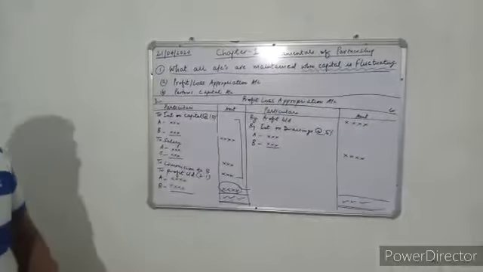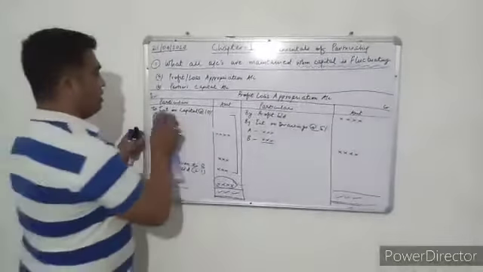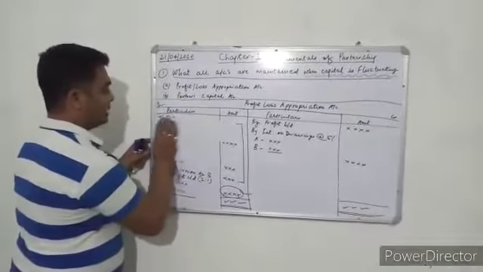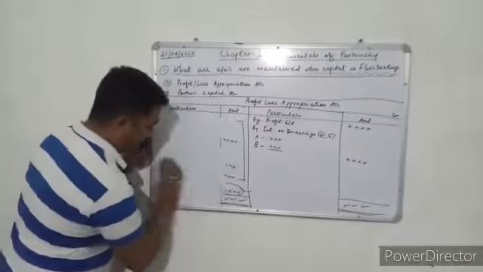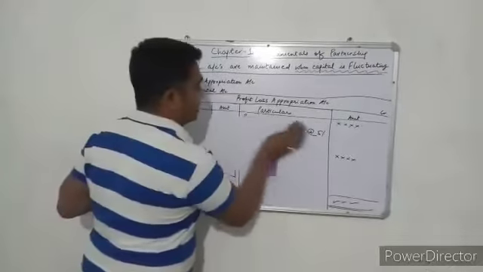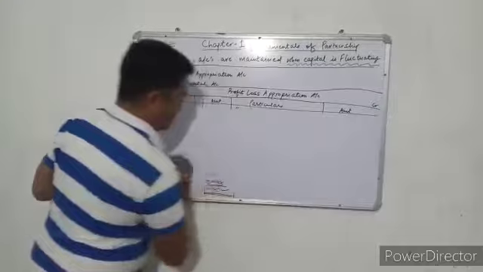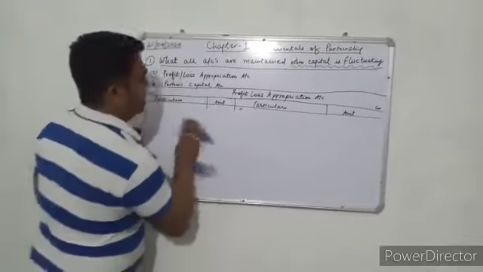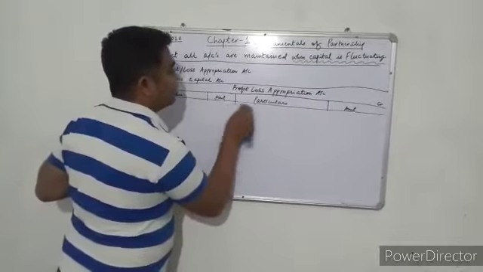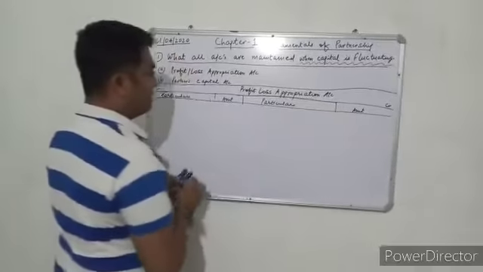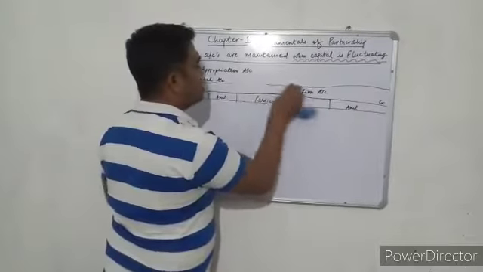Now we will move to the partners' capital account. I will show you how it is maintained. Since we have taken two partners in this firm, we will make the partners' capital account with two partners. The format will be the same, only the heading will change.